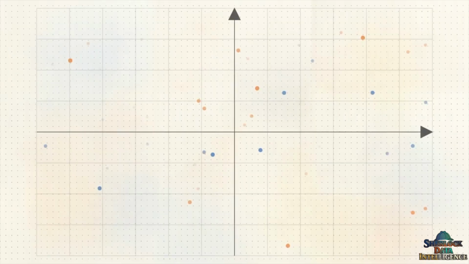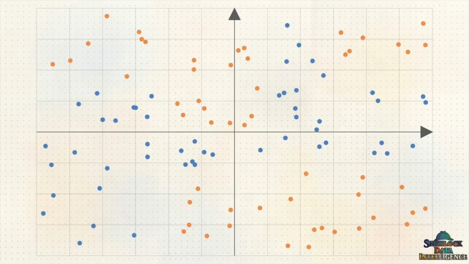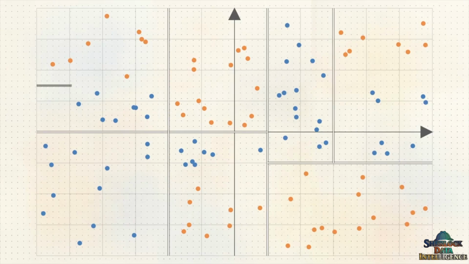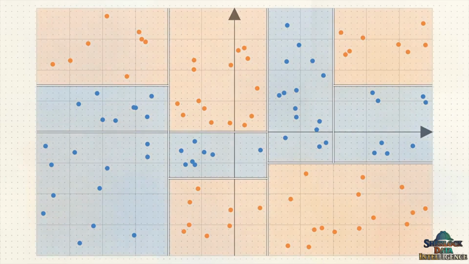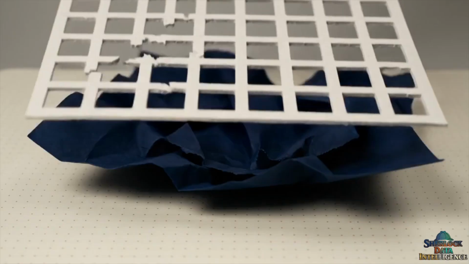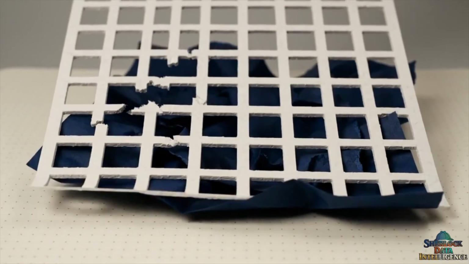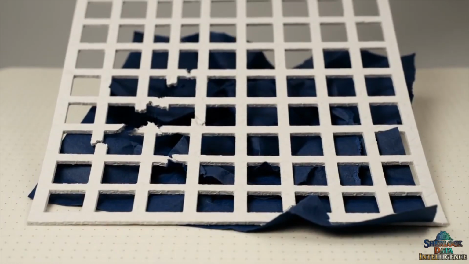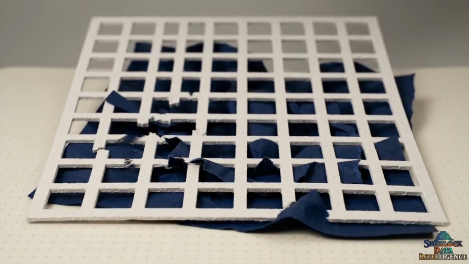To see how this looks geometrically, we can map those dots onto a two-dimensional grid. Every time the tree asks a binary question, it mathematically draws a straight, axis-aligned cut entirely across the available space. As the internal nodes continue, they draw perpendicular lines, repeatedly breaking the existing space down into smaller, non-overlapping rectangles. These final boxes are called leaf nodes. Any new data point landing inside one of these boundaries receives the exact same prediction. The algorithm isn't just sorting a list. It is carving a continuous, chaotic landscape into hard territories of certainty.